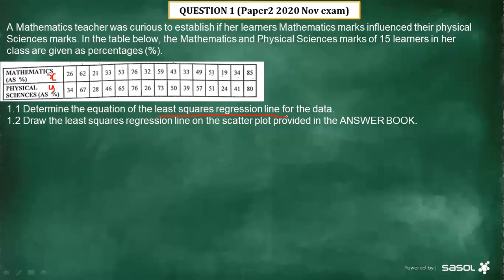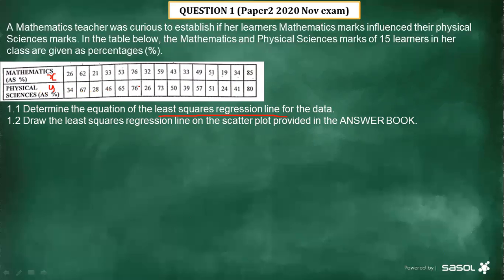So under X, you know what to put. You are going to put this one, these marks of mathematics, which is 26, 62, 21, 23. Under X, then you move to the next column, then you put the physical science marks, which is 34, 67, 28.